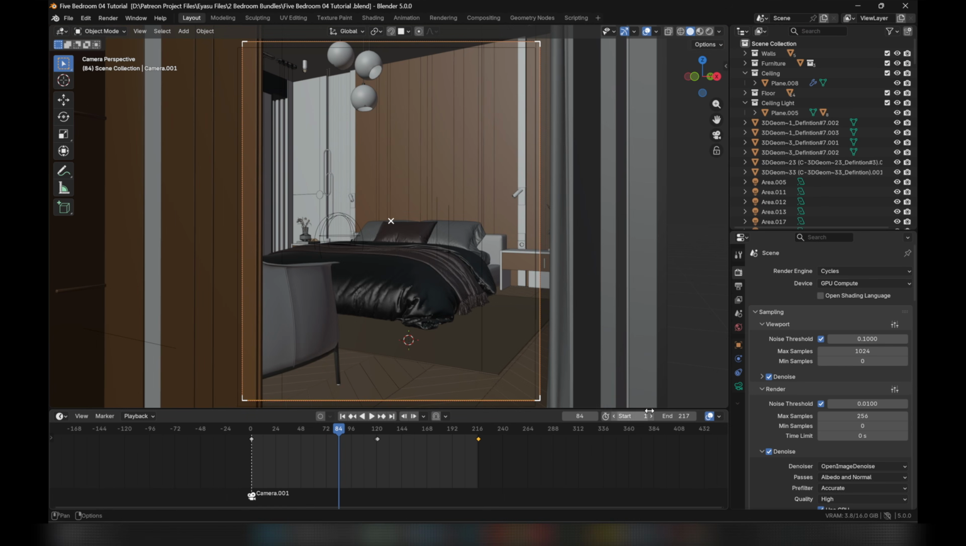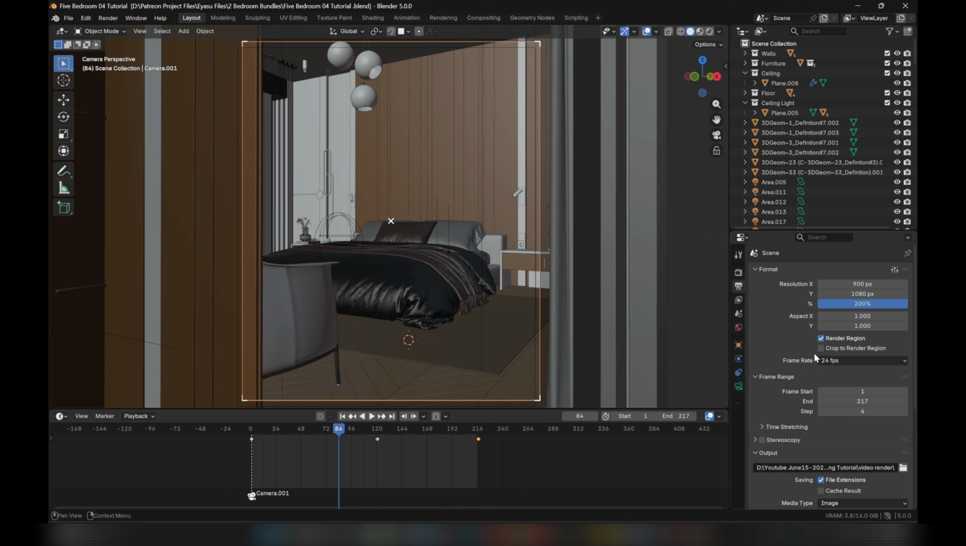Here's the first formula. Before you hit render in Blender, go to your output settings, switch your frame rate to custom, and set it exactly to 6 frames per second. Your render times will instantly drop by 75%. What used to take 4 hours now takes less than 1.